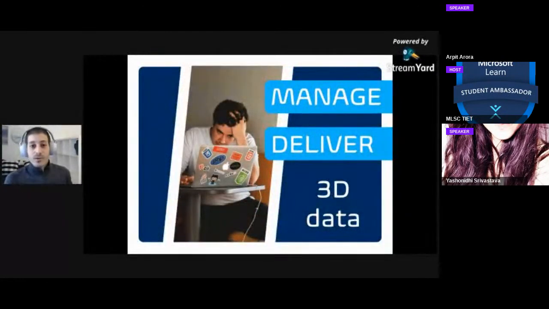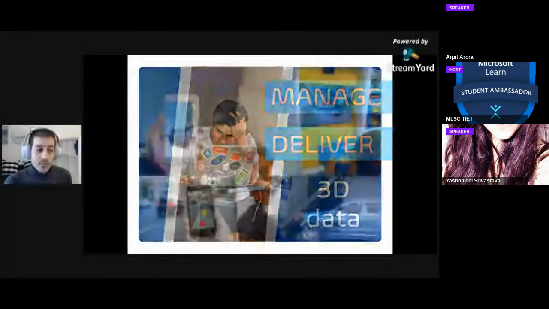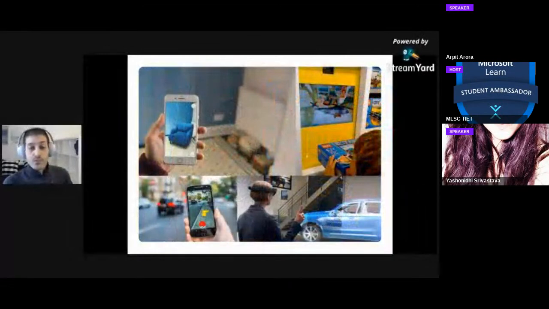And as a developer, I only wanted to do two things: manage 3D assets and deliver them to an AR device. And when talking to other developers building augmented and virtual reality applications for retail and shopping and data visualization and games, they all said the same thing. There is no easy way to manage and deliver 3D data.